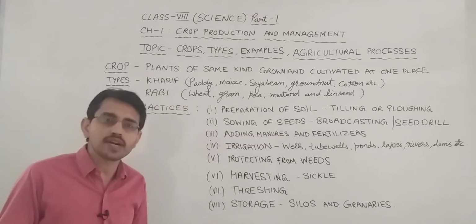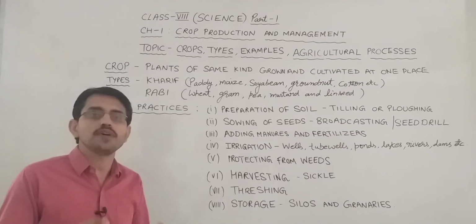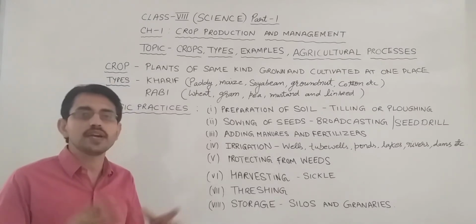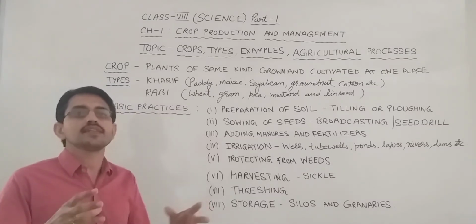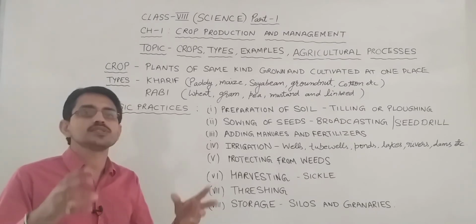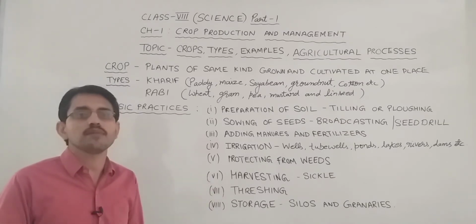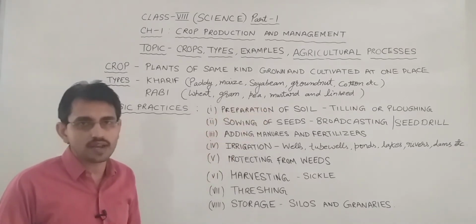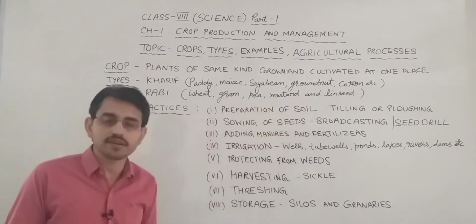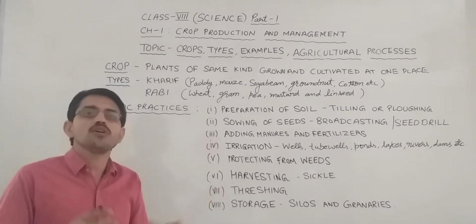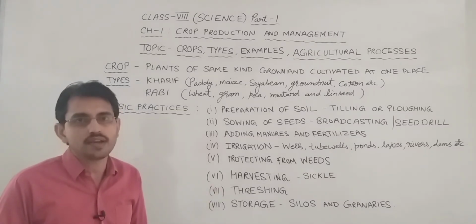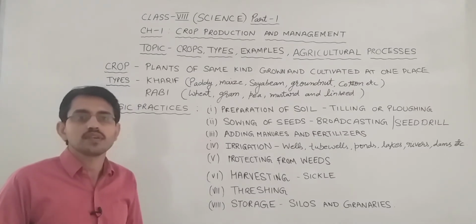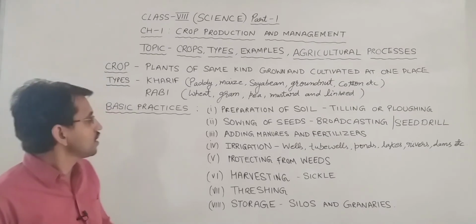Loosening of soil brings the fertile soil to the top, and you know that the top fertile soil is rich in humus, microorganisms, and earthworms, which are friends of farmers. They degrade the dead organic matter, improve the soil texture and water holding capacity, and make the soil fertile. So this is included in the preparation of soil, and this is done by tilling or plowing. This is carried out by using various agricultural implements like plow, hoe, etc.